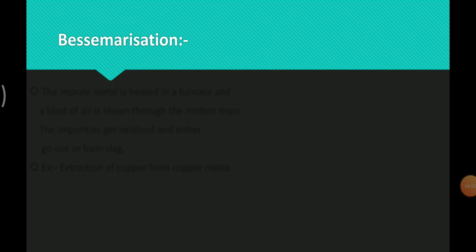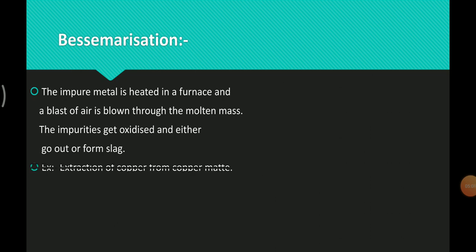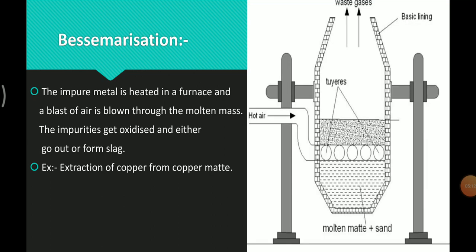And next one, Bessemerization. Here the impure metal is heated in a furnace and a blast of air is blown through the molten mass. The impurities get oxidized and either go out or form a slag. Example, extraction of copper from copper matte. This is the diagrammatic representation of Bessemerization.